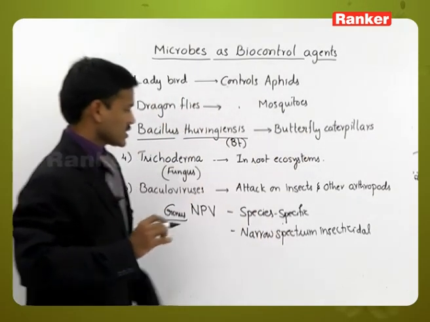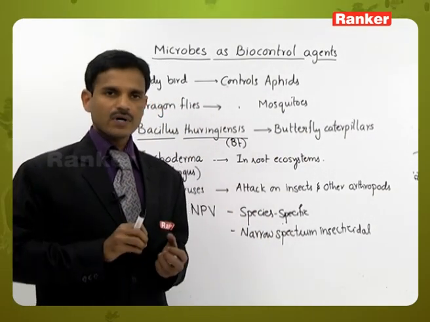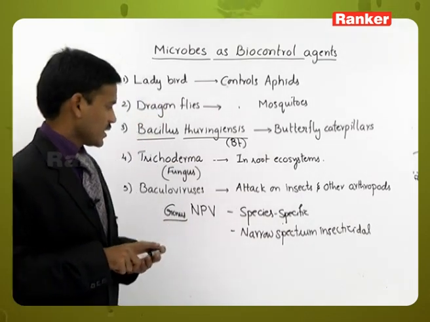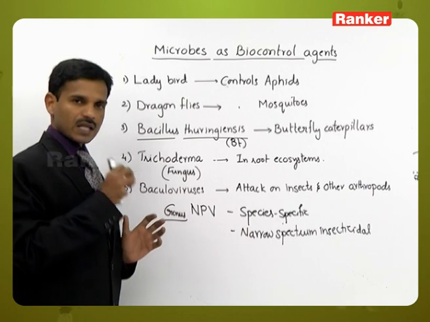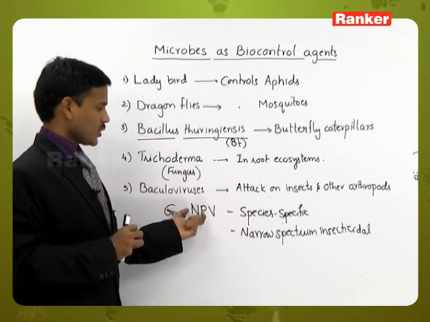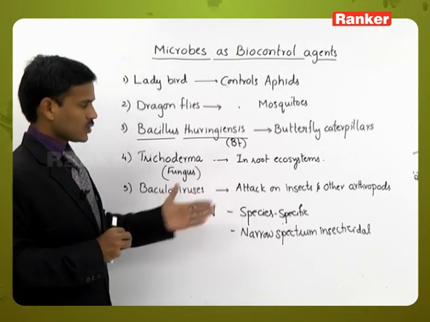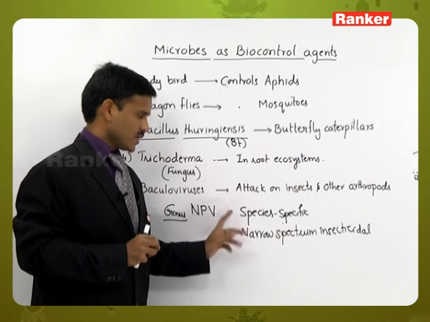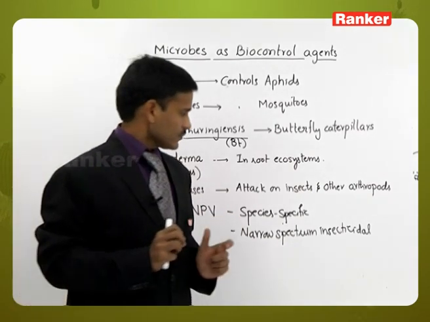Narrow spectrum insecticidal means they kill only a small number of insects. Not all insects, only some specific or selected insects are killed by these viruses. Nucleopolyhedroviruses kill insects and other arthropods. They are species specific and narrow spectrum insecticidal organisms.